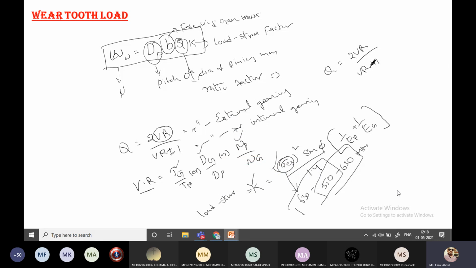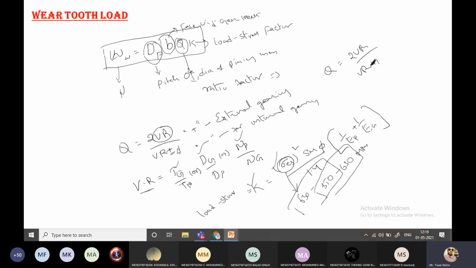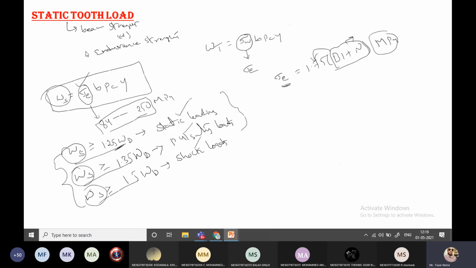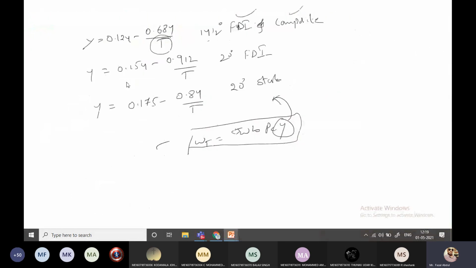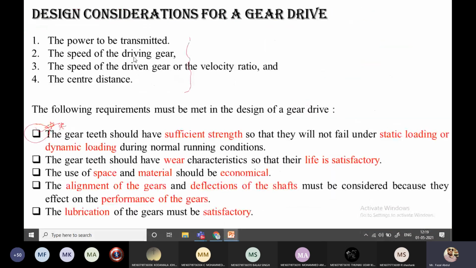So this is the wear load factor, the wear load acting on the tooth. Now see here, one more thing I want to announce as I am going forward. In this design consideration, the gear tooth should have sufficient strength and will not fail under static and